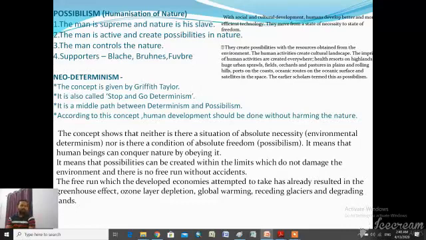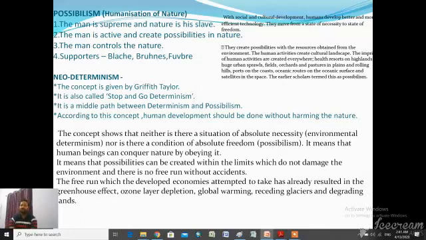Griffith Taylor also called neo-determinism stop and go determinism. He explained that humans should know their threshold, humans should know their limit, and humans should make development for their needs, but it should not be harmful to our environment. That's why he used the term stop and go determinism: humans should know when to stop and when to start their journey, when to go.